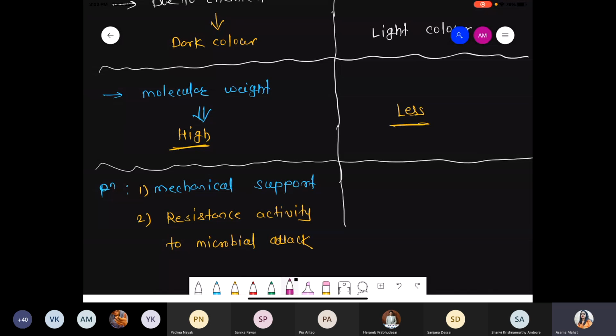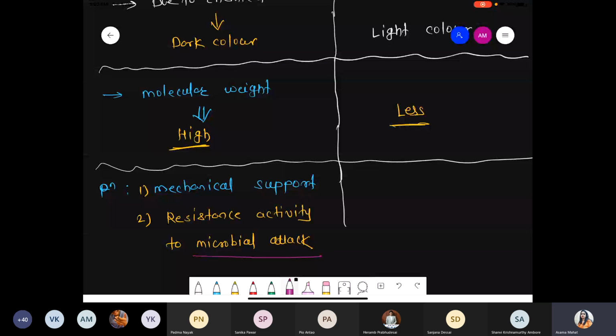Because now what happened? Inside that hardwood, essential oils are present. For example, take the neem plant. You know very well it's quite bitter, because it has some essential oils, and that's why neem leaves are used as a natural mosquito repellent. It has a specific type of aroma, and due to that aroma mosquitoes or other insects are repelled.